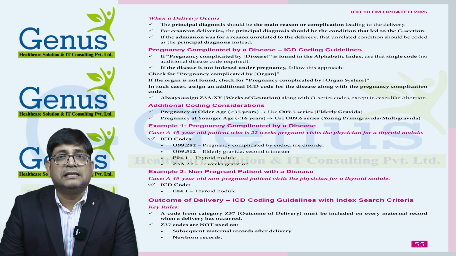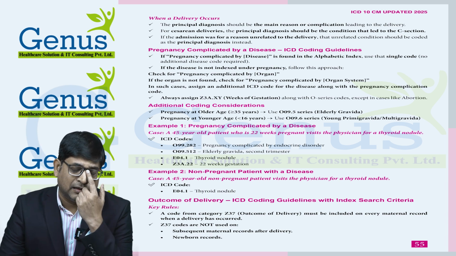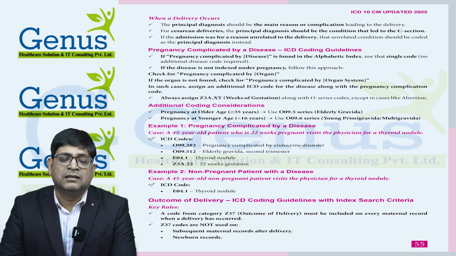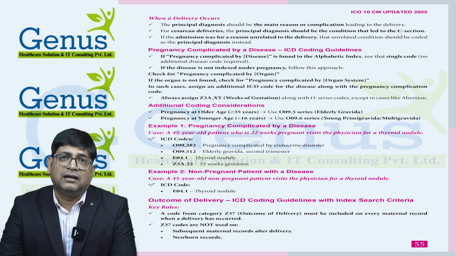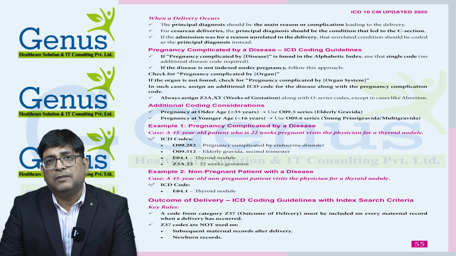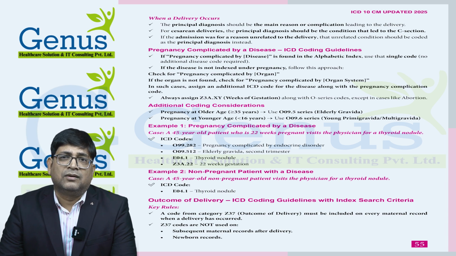So we can easily see that pregnancy coding for ICD is quite difficult. Then we have outcome of delivery. So if the patient is pregnant, then she also gets an outcome of the delivery. It can be a single live born or single stillborn. Twins, both live born, both stillborn, one live born, one stillborn. So we have a category for outcome of delivery.